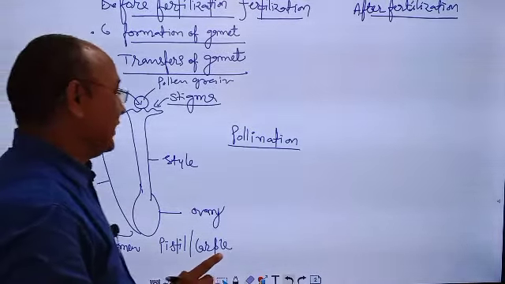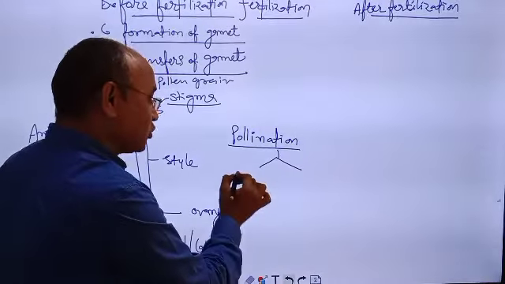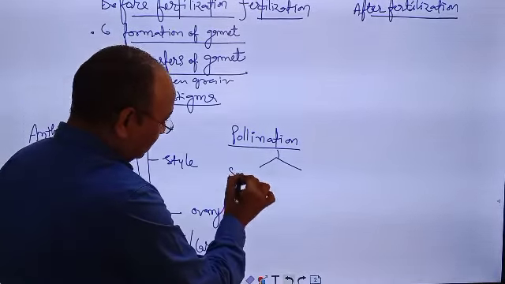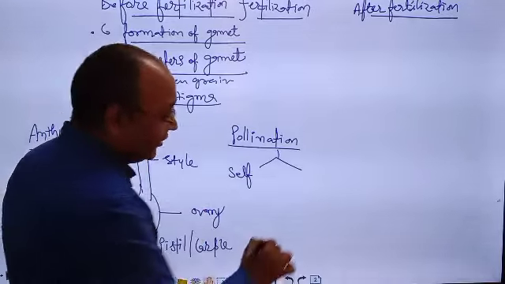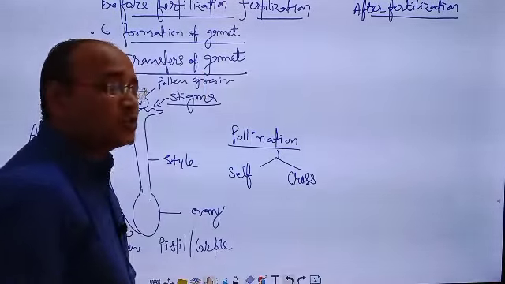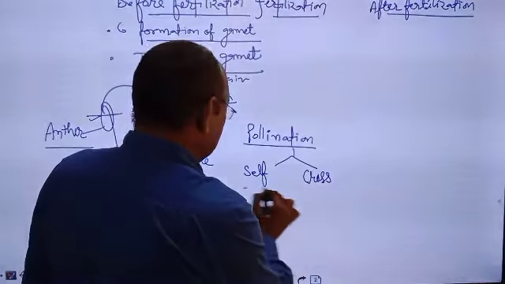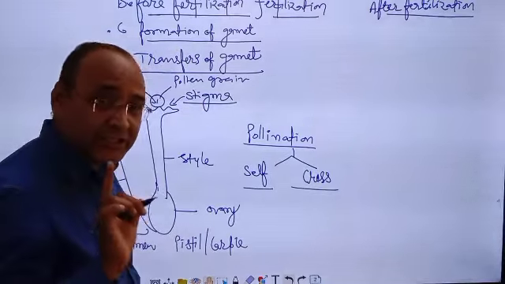This process is known as pollination, and pollination is divided into two parts: self-pollination and cross-pollination. So pollination is of two types. One is self-pollination and second is cross-pollination.